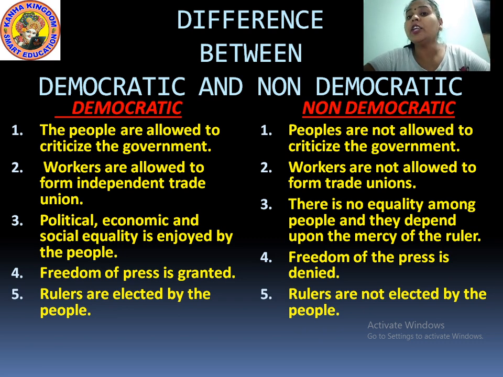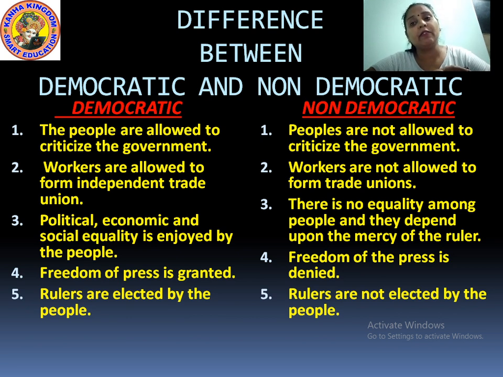Next is the non-democratic type of government. Now, in the non-democratic type of government, the word is totally clear: the people are not allowed to criticize the government. They are told to follow whatever policies the government is making. Workers are not allowed to form trade unions. Simple. The freedom is totally taken away in the non-democratic government. Third one, there is no equality among people and they depend upon the mercy of the ruler.